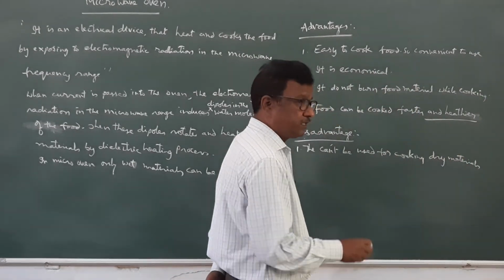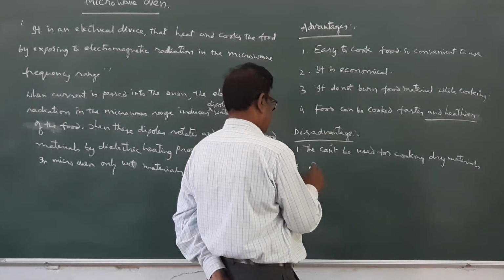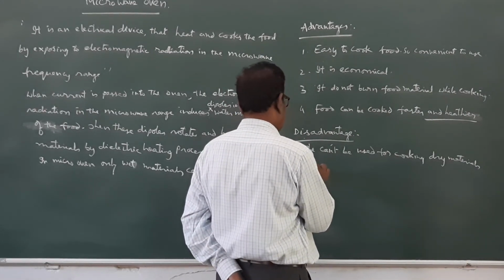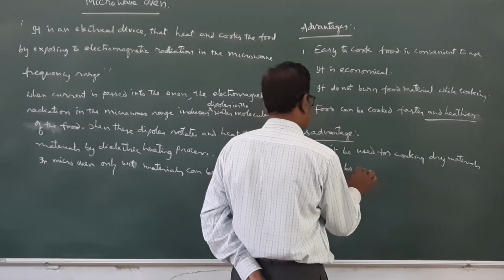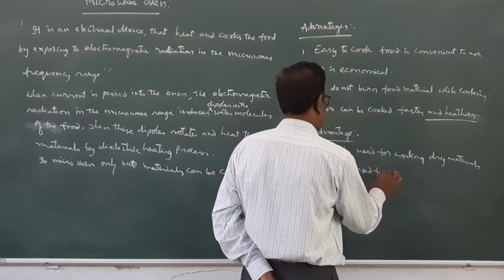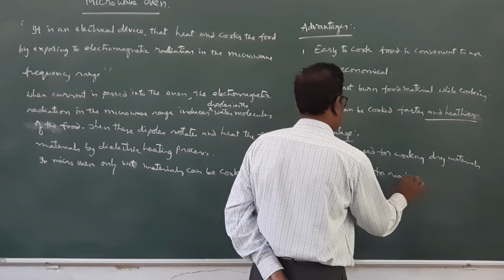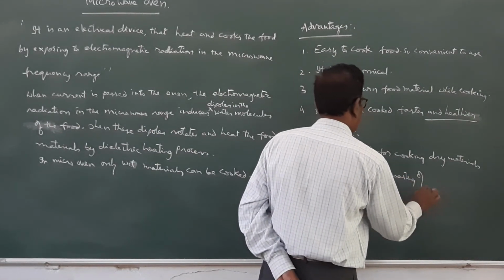In other words, it cannot be used for roasting of seeds.